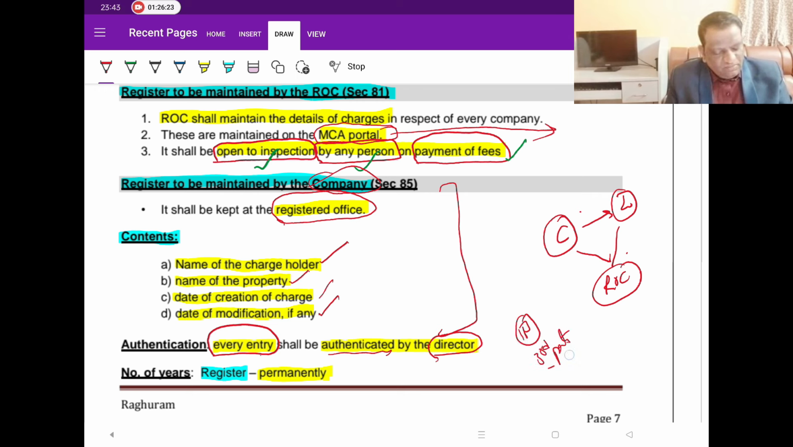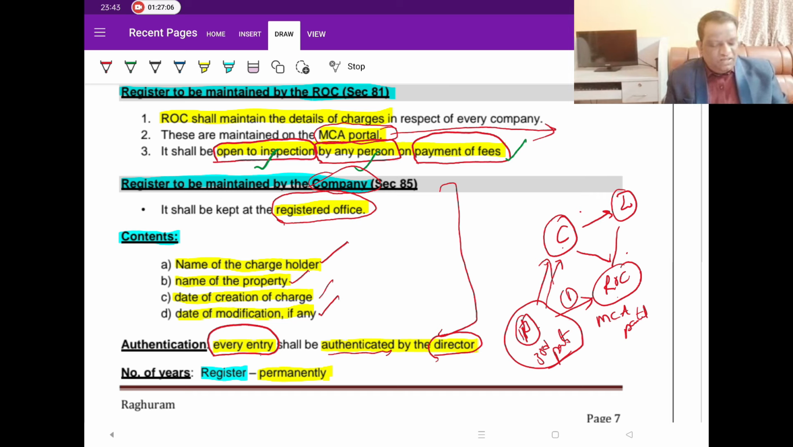Option 1, he can go to the ROC and look at the MCA portal. This is very simple, you just have to type the CIN number of this company, and all secured loans will come up. Or alternative 2, you can walk into the company and look at the register they are maintaining. It is the choice of P to check either the MCA database or this, because both of them are maintaining the database. But if you ask me, as a third party, which is more authentic, obviously the government data, because the company can always manipulate their records. But this is also one of the sources for the third person to check.